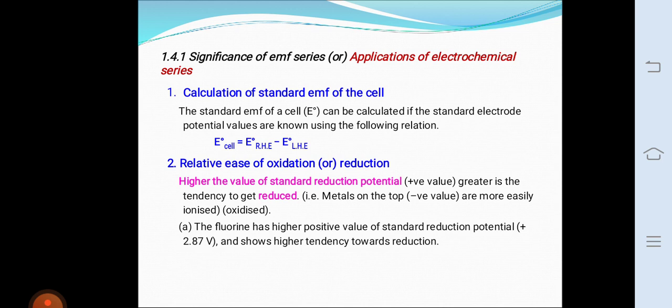We know the standard reduction potentials: E0 Cu2+/Cu is equal to plus 0.34 volt, and E0 Zn2+/Zn is equal to minus 0.76. So Cu2+ has a greater tendency to form Cu than Zn2+ has to form Zn.